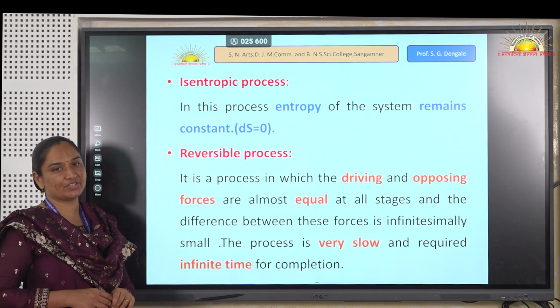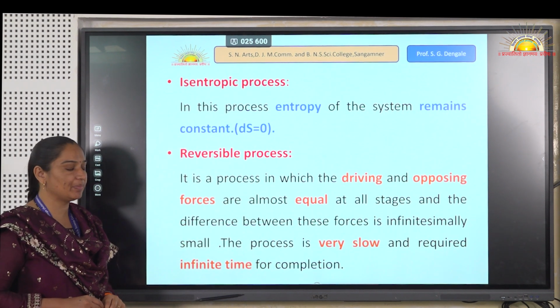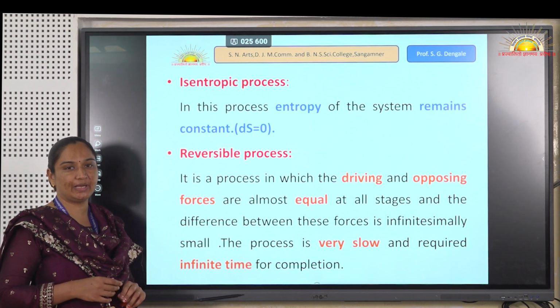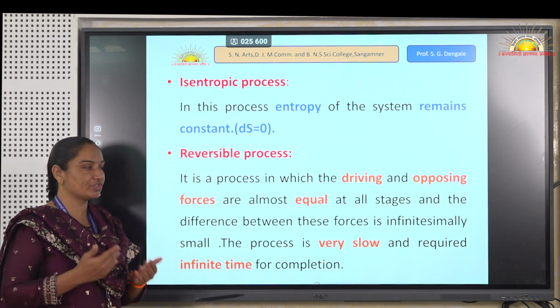Then another process is the reversible process. The reversible process means the process in which the driving as well as the opposing force are almost equal.